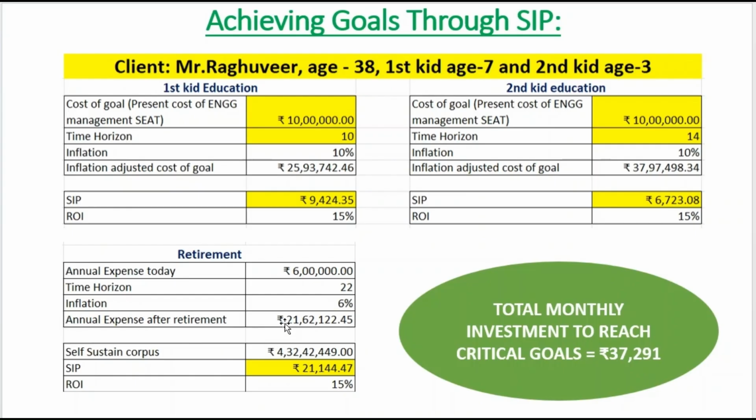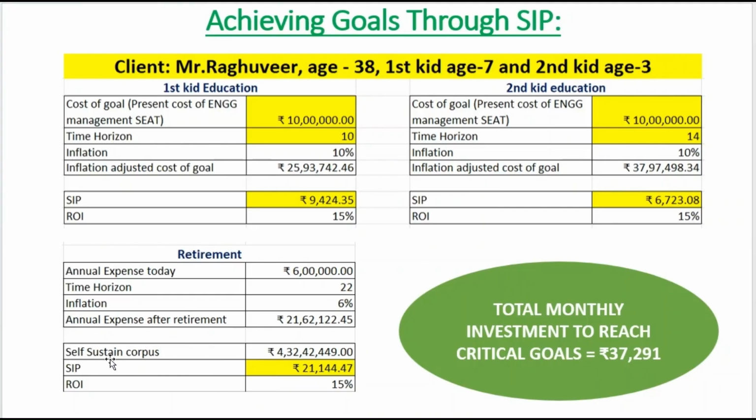After retirement, he doesn't get any money as income. So, he has to generate this money from a bigger corpus. So this corpus we have to accumulate before the time he retires from the company. Here the return on investment is considered 15%. So the SIP amount to reach this self-sustaining corpus is 21,144.